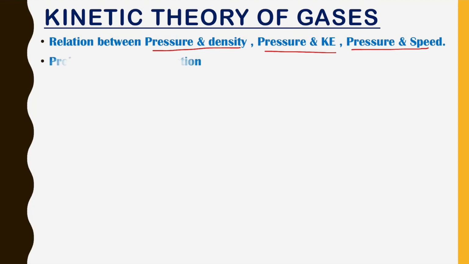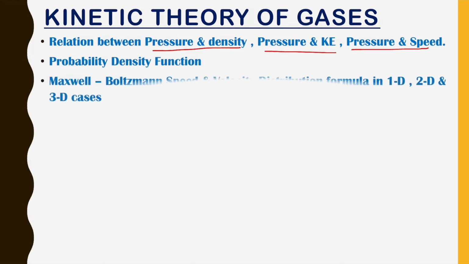Next topic is probability density function. It must be given in some of the reference books. After that, Maxwell-Boltzmann speed and velocity distribution. These are two different topics. For Maxwell speed distribution we have different formulas, and for Maxwell velocity distribution we have different formulas, and we have to study these formulas for all of the cases, 1D, 2D and 3D.